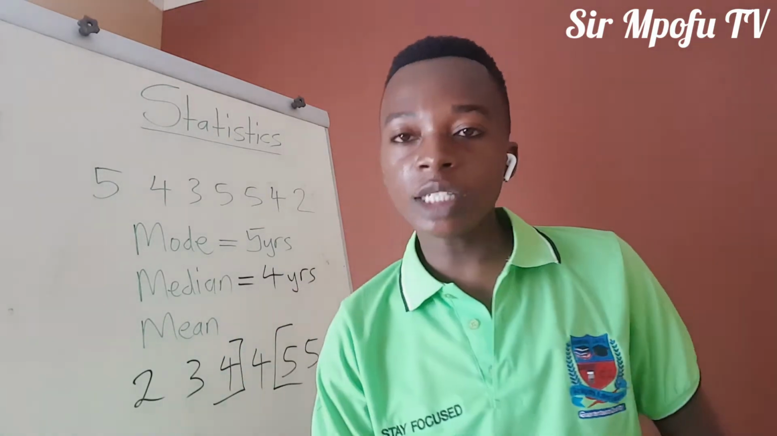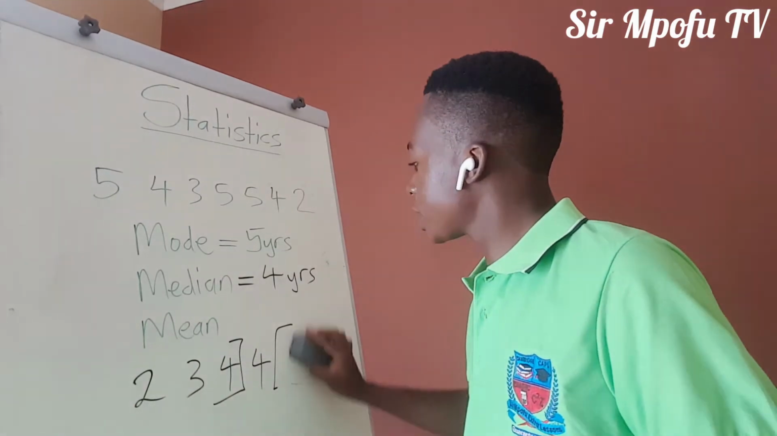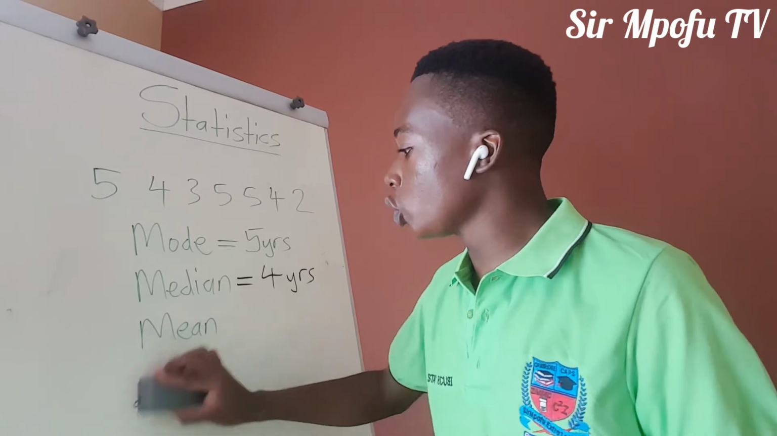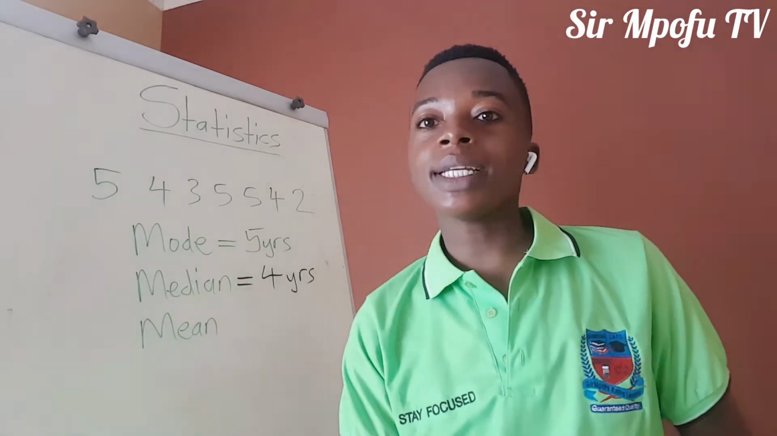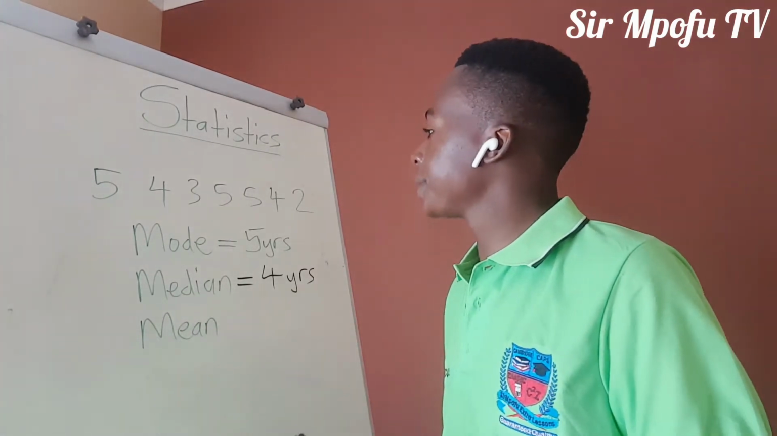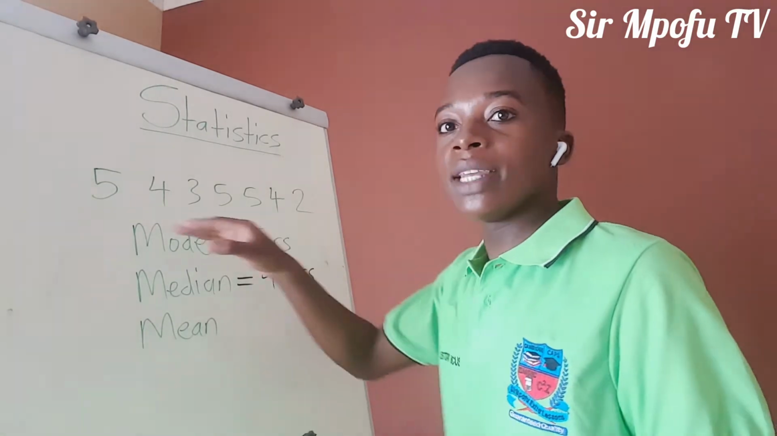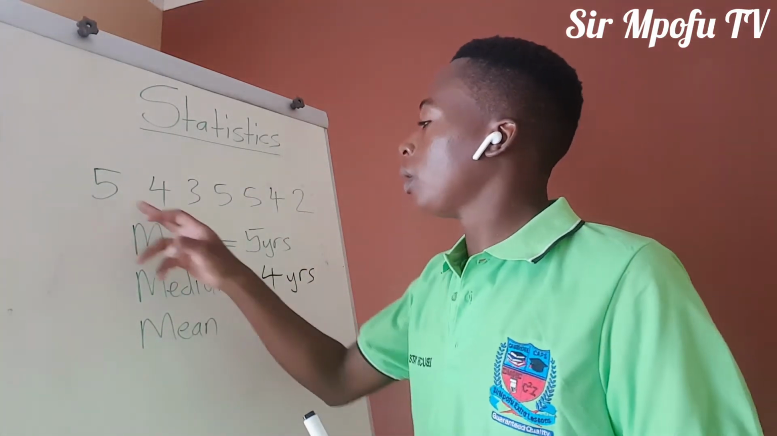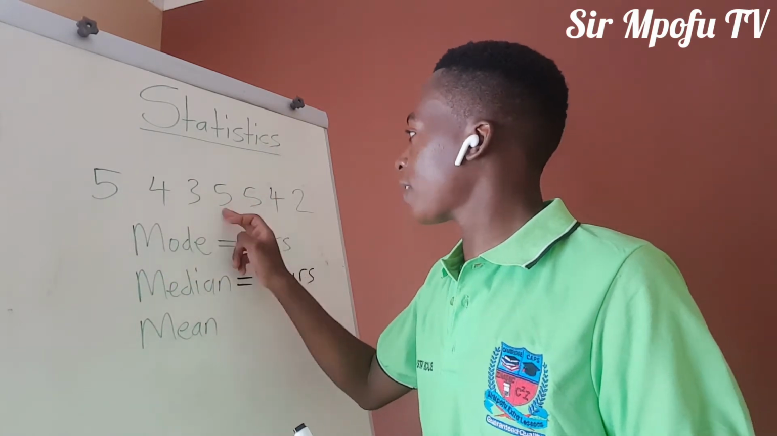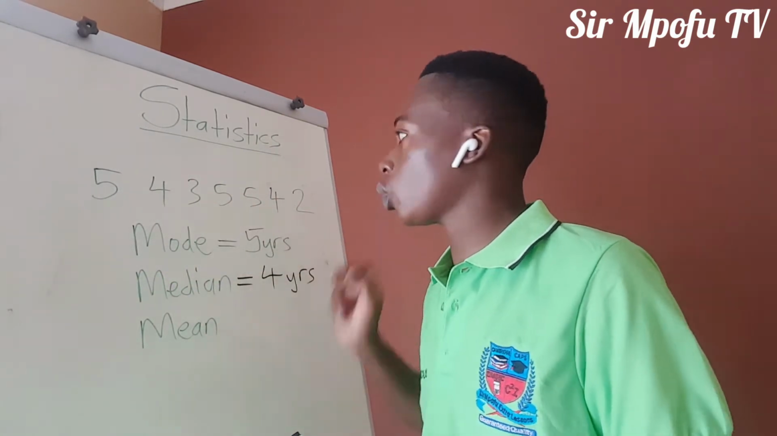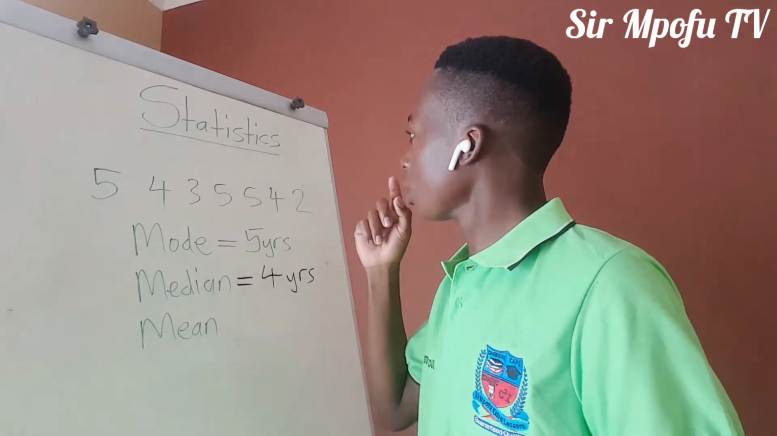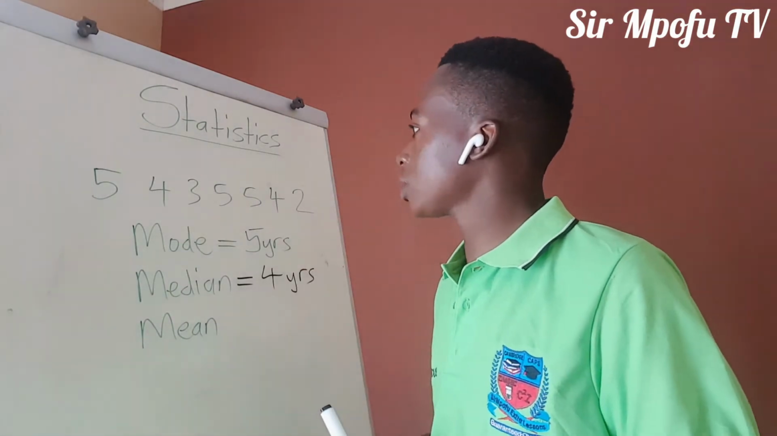Then mean. To calculate mean, it's very easy, because mean is average. You know how we calculate average. You add all the terms and then you divide by the total number of terms. So you are going to add all of them: 5 plus 4 plus 3 plus 5 plus 5 plus 4 plus 2. Then you divide your answer by 7. Okay, let us do it.